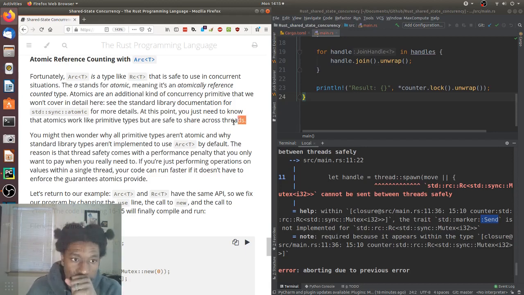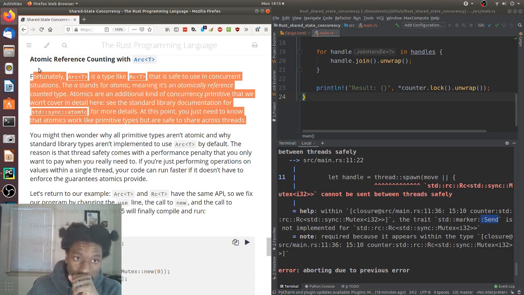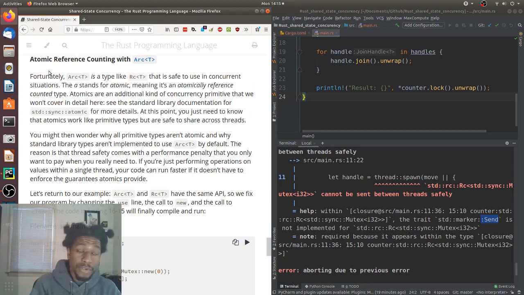All right, so what they're saying here is that for reasons that were previously stated, we can't use Rc. Rc is just not thread safe. But we need something exactly like Rc that is thread safe. And they have that. It's called Arc. And it's in the std::sync::atomic module. Seemingly the things that are in there work exactly like the primitives that they mirror, but they are thread safe. So whenever you need thread safe items that you're going to pass around, you should probably look into there first to see if they exist.